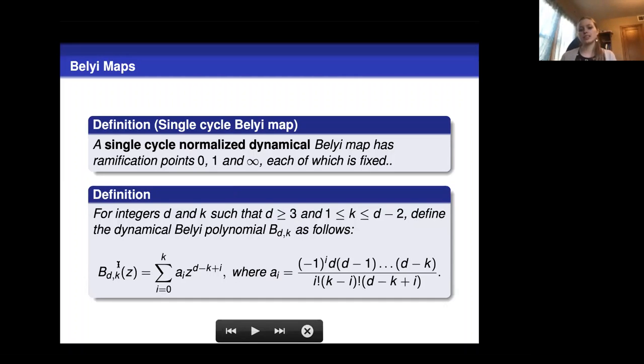These dynamical Belyi maps also exist as a rational family, but we're only going to think about the polynomials today. So these fix 0, 1, and infinity. The critical points are 0 and 1, and we know that those are fixed, so we know this is post-critically finite. And these also have some other nice properties. They lie over Z, and they have content 1, and they aren't monic.